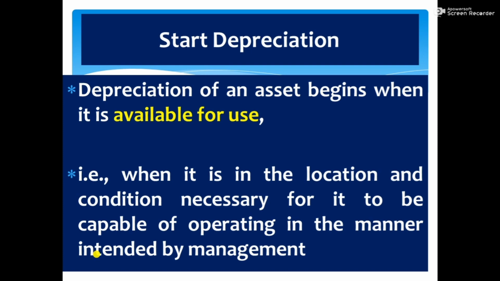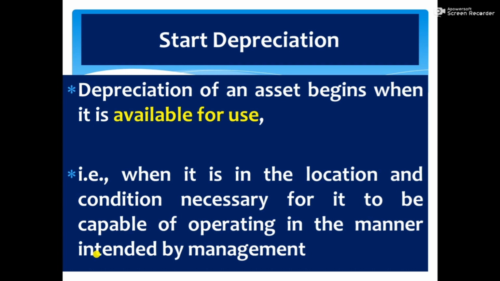The manufacturer of the bus delivered the bus in the condition necessary for it to be capable of operating in the manner intended by the management. That means they converted that bus into a mobile ATM, and therefore the mobile ATM is now available for use. Depreciation of the asset begins.